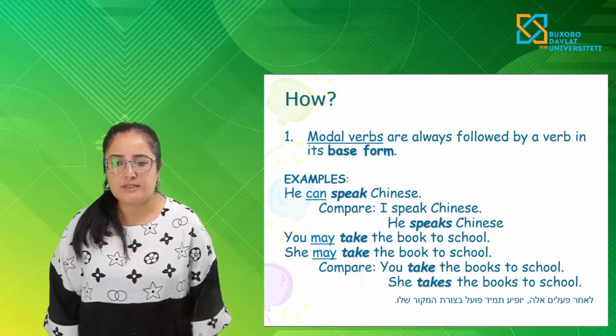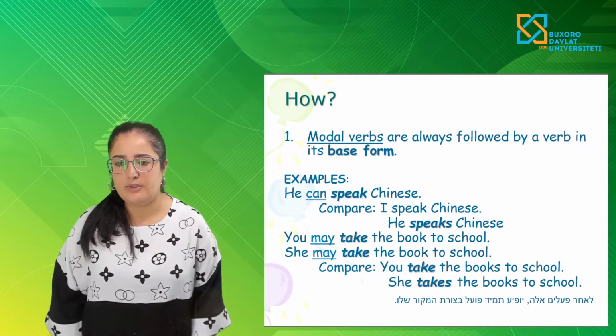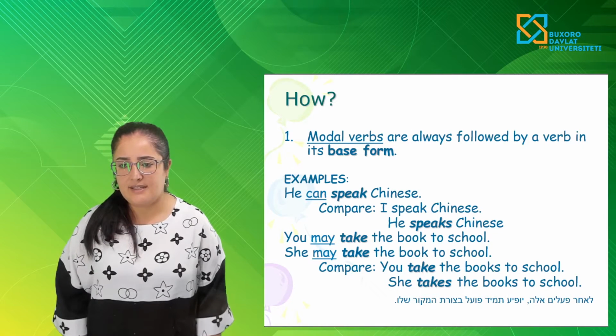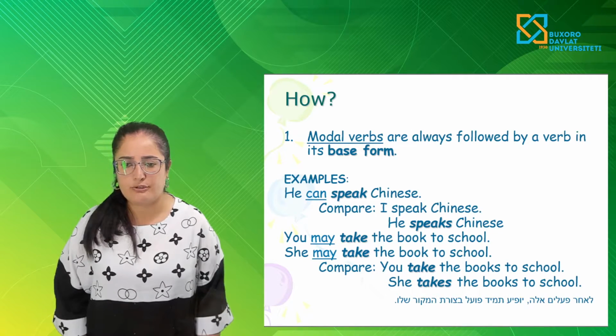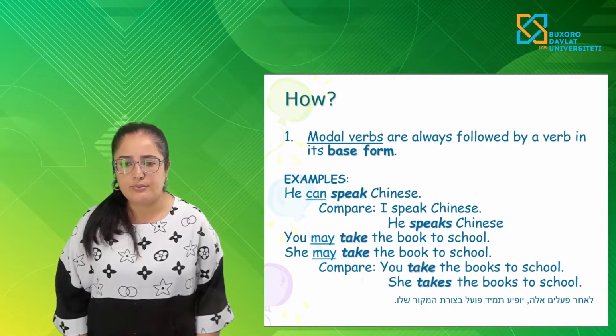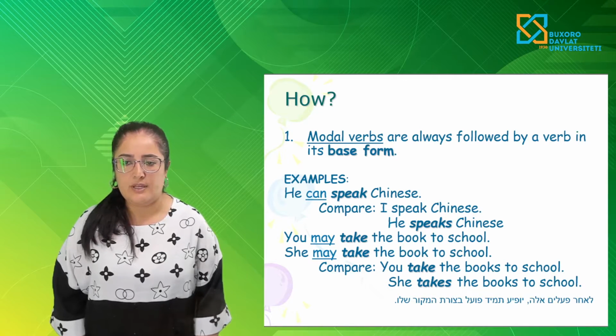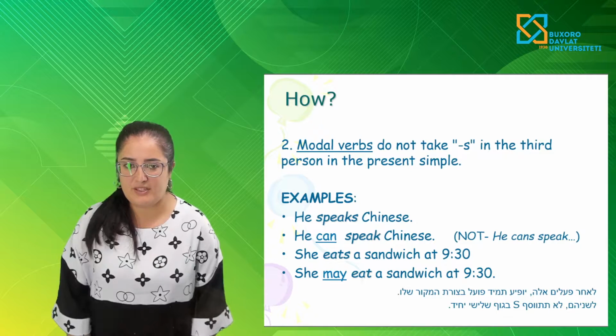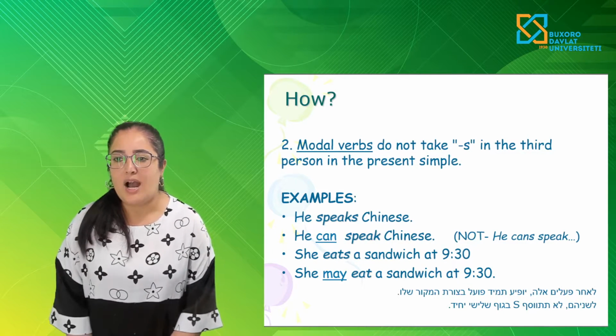If we compare the simple sentence with the modal verb sentence: you take the books to school. If I translate into Uzbek, it will be something else.